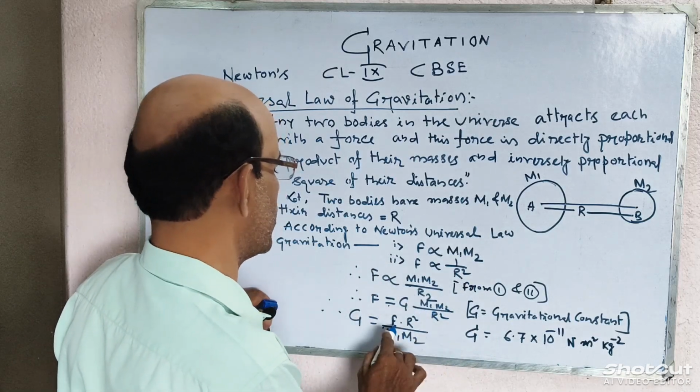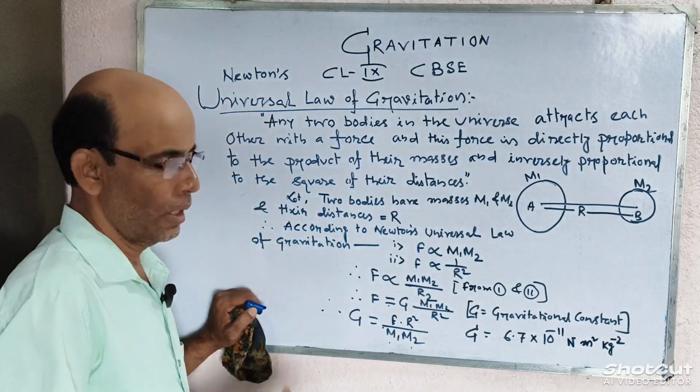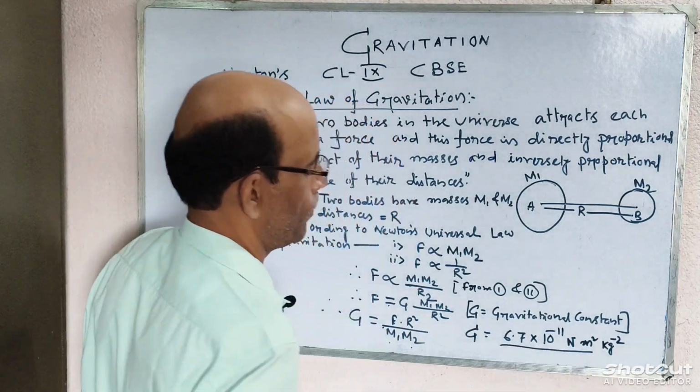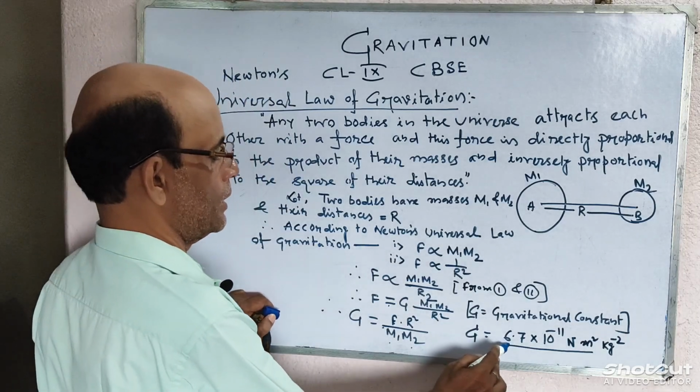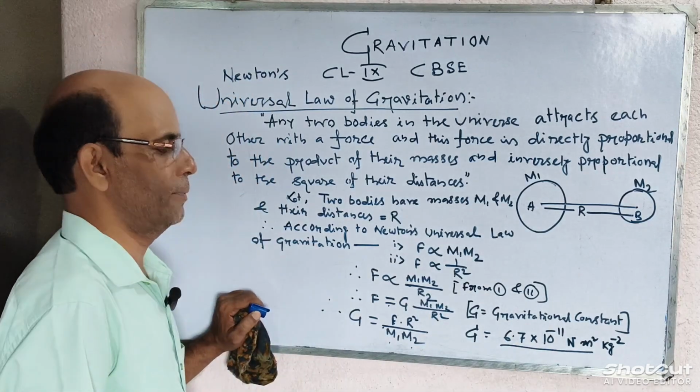Therefore, G is equal to F into r square by m1 m2. It has a constant value 6.7 into 10 to the power minus 11.